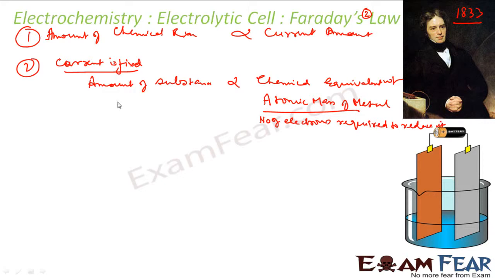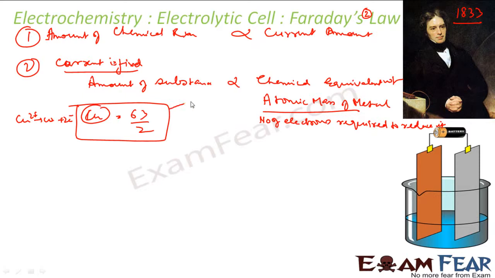For example, for copper, atomic mass is what? 63. And generally, if we have Cu2+ becoming Cu, the number of electrons required to reduce is 2. So for copper, my chemical equivalent weight will be 63 by 2.